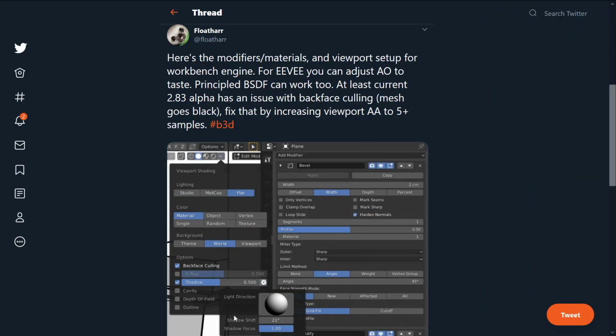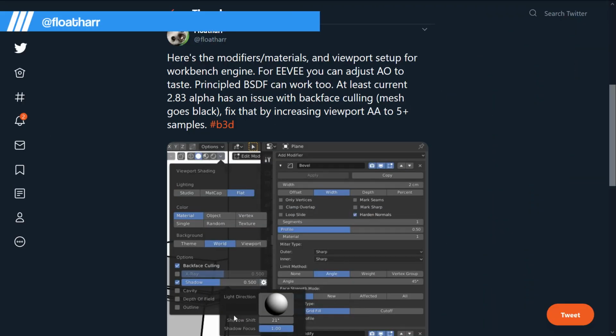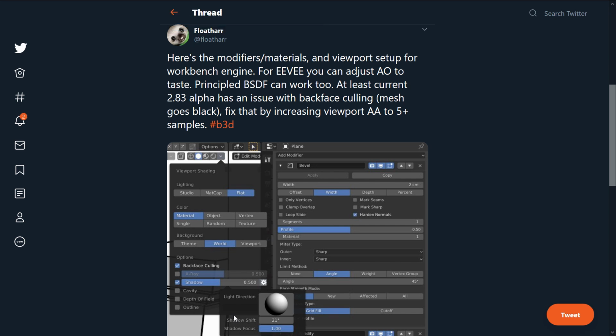The third outline tip is from @floathar on Twitter. This one is for meshes with many flat surfaces again. With the inverted normal solidify modifier, we can only get the silhouette outline. The inner lines are missing. This tip solves the missing inner lines using a bevel modifier.